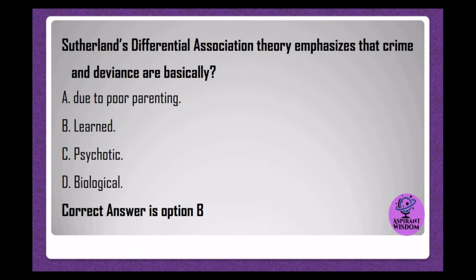Sutherland's differential association theory emphasizes that crime and deviance are basically A. due to poor parenting. B. learned. C. psychotic. D. biological. Correct answer is option B.